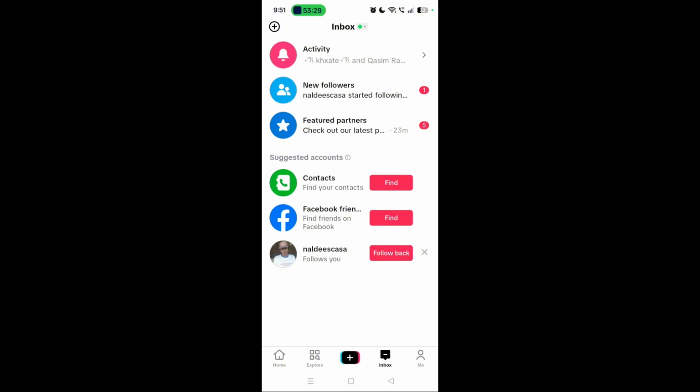The fourth one is that it may be a little bit late or delayed. It may not synchronize, so I suggest waiting it out for just a few seconds or maybe a few minutes. Restart the app. You can do that, and if it's still not there, you can contact TikTok. You don't have to contact support, but you have to wait, or you can just type it down in the comment section below, guys, and we'll help you as much as we can.